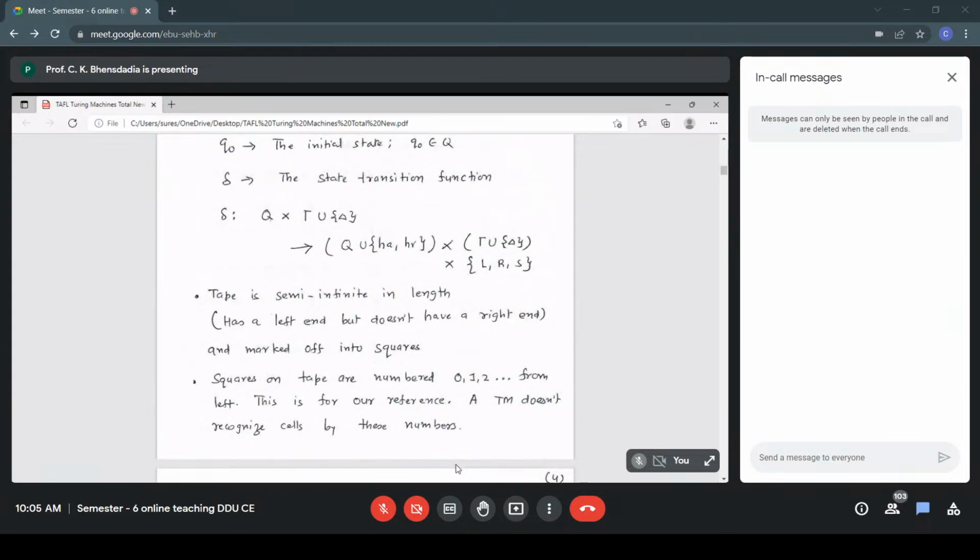The tape is divided into squares. The tape is marked off into squares, and these squares are numbered as 0, 1, 2, etc. from the left. It has a fixed left end. It is divided into cells. Those squares or cells are numbered 0, 1, 2 for our reference only. A TM does not recognize these numbers. This is for our reference only. A TM doesn't recognize cells by these numbers. For our reference, we'll say the leftmost cell, or the leftmost square, is 0, then 1, 2, etc. Otherwise, a TM does not operate using these numbers.